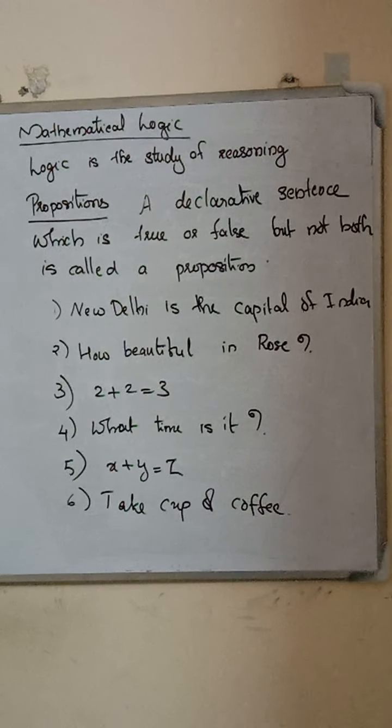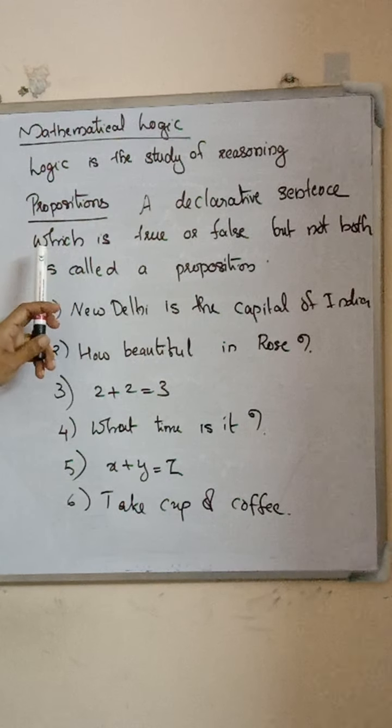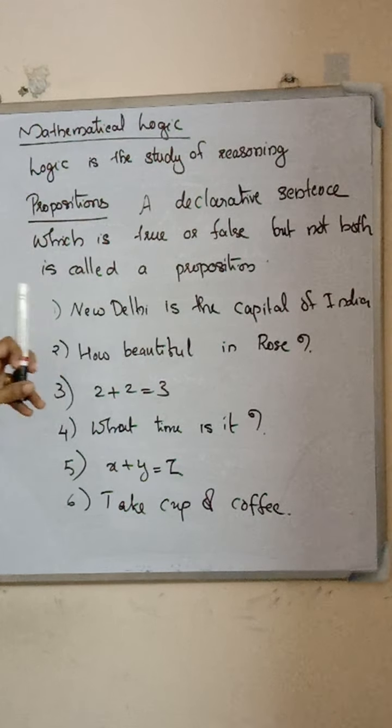Today we discuss the topic mathematical logic. We know that logic is the study of reasoning. For more discussion of mathematical logic, first we define the term propositions. A declarative sentence which is true or false but not both is called a proposition. That is, if we consider a sentence, it is either true or it is false. It is not both, then that sentence is known as a proposition.